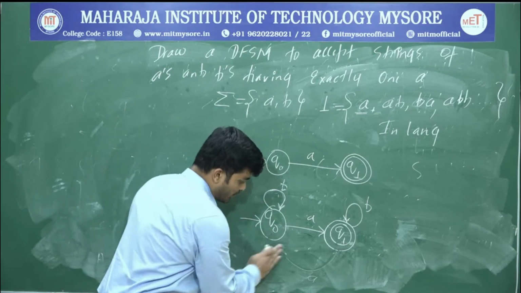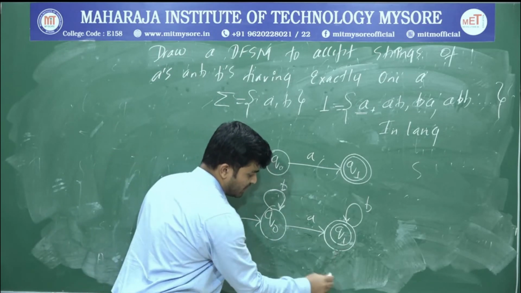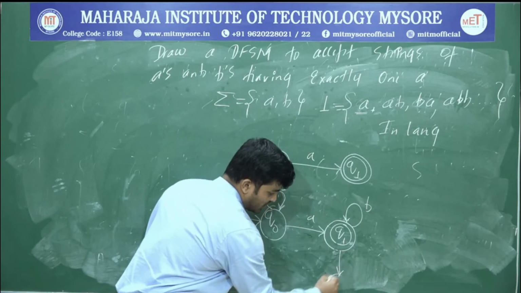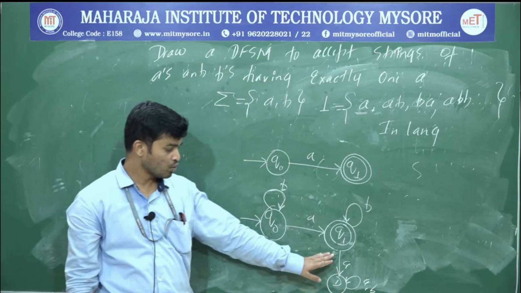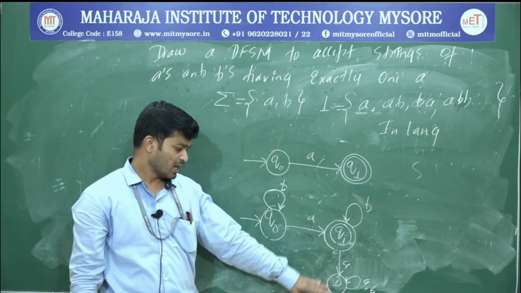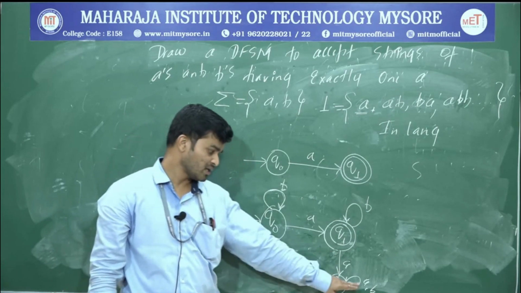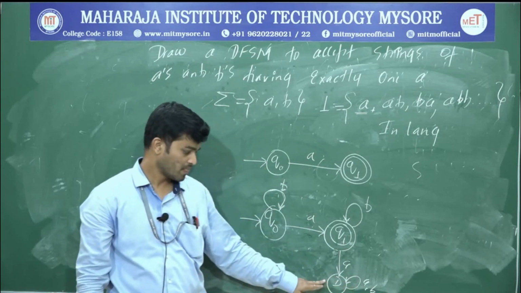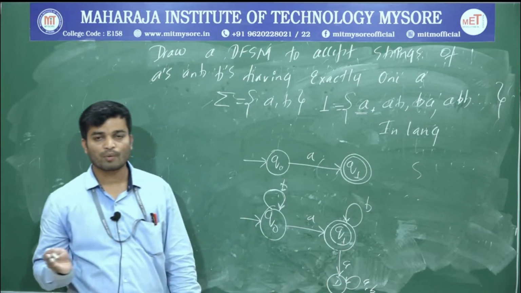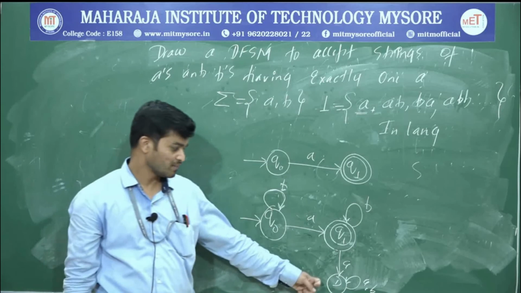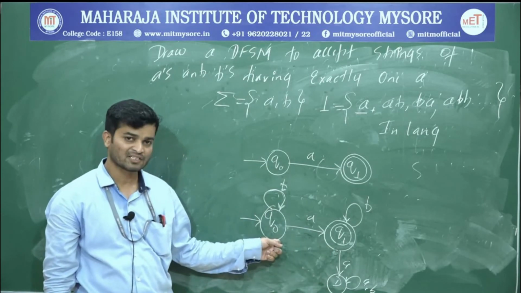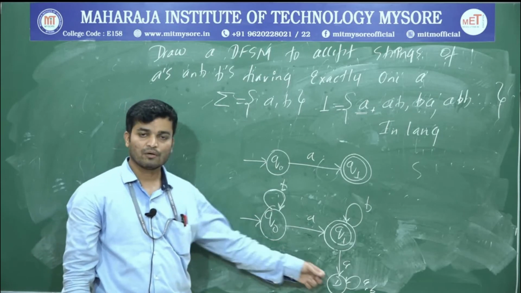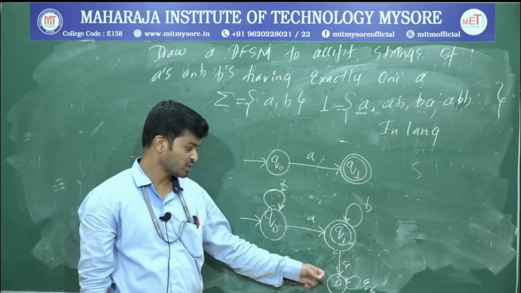If there is no option, go with one more state, and that state is called the dead state. If there is no other option, go with the dead state. Once you enter the dead state, remain in the dead state itself. First, always give preference to a loop. Next, try to connect with the next nearest state. If there is no other option, go with the dead state. So this one is your final automata.